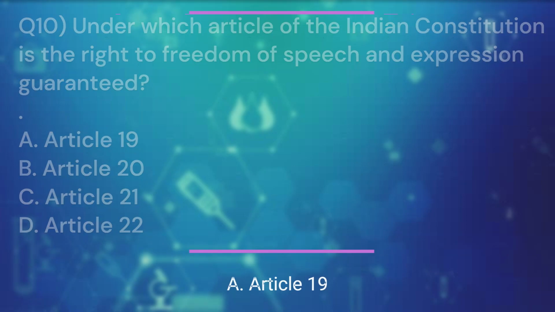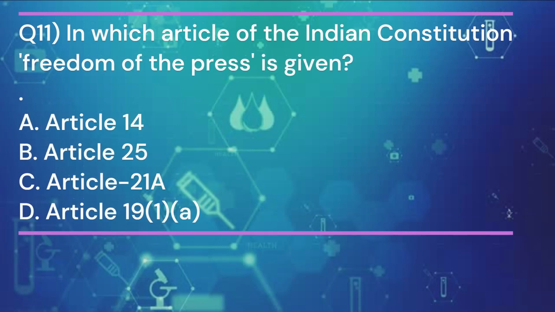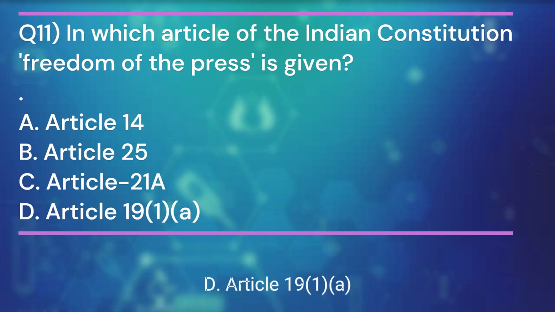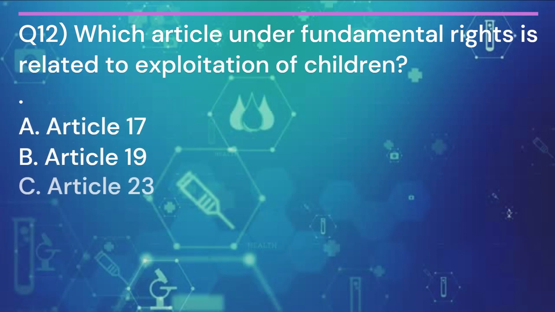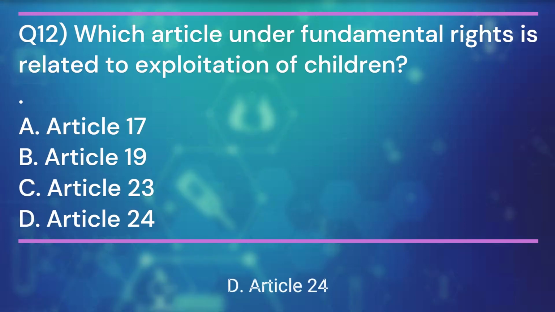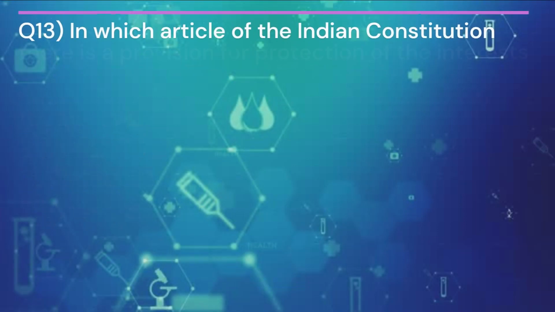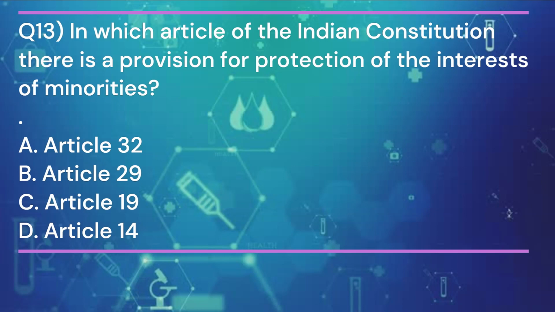Article 19. Question 11. In which article of the Indian Constitution is freedom of the press given? And the answer is D. Article 19(1)(a). Question 12. Which article under fundamental rights is related to exploitation of children? And the answer is D. Article 24. Question 13. In which article of the Indian Constitution is there a provision for protection of the interests of minorities? And the answer is B.